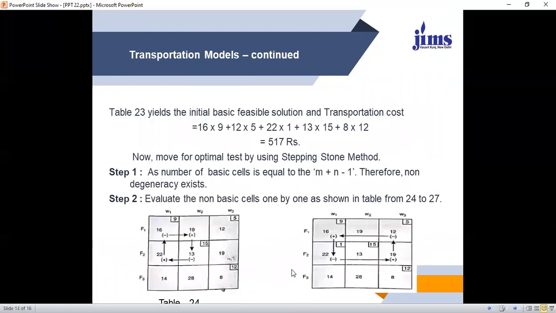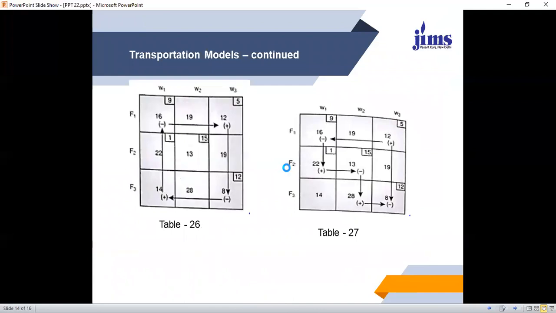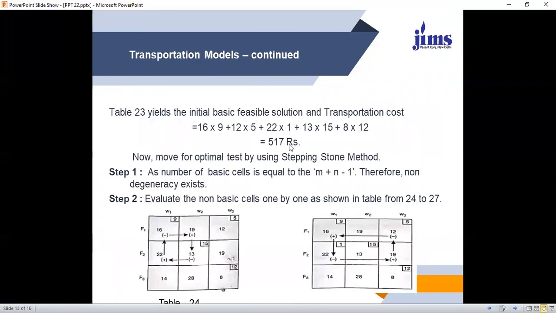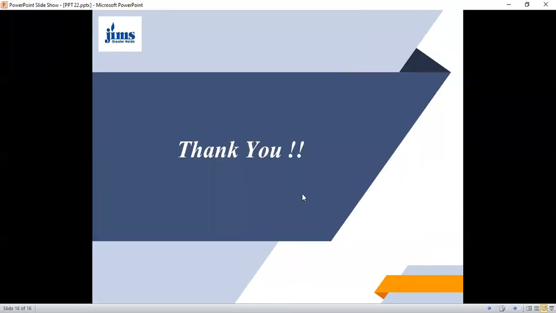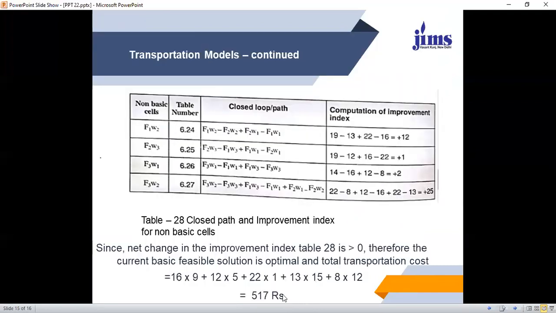So 517 was the initial cost of allocation by the VAM method. So you have seen that VAM, at the very first stage, gave you an optimal solution. The optimal solution obtained by Vogel's approximation method is the same as the optimal value here. So 517 is the optimal cost of transportation. So this is the answer. This is the stepping stone method.